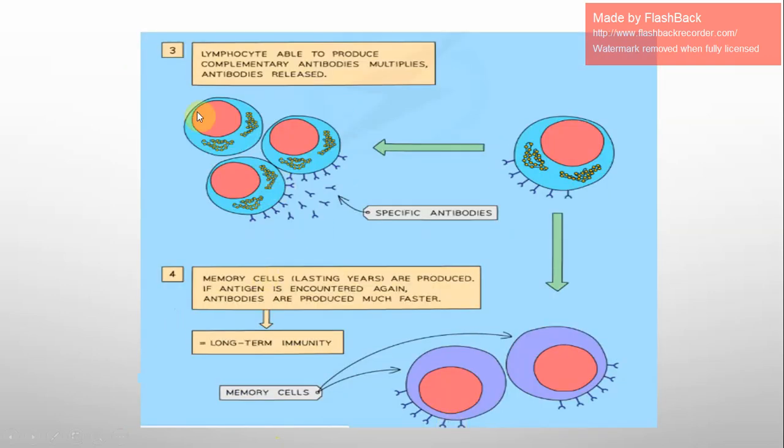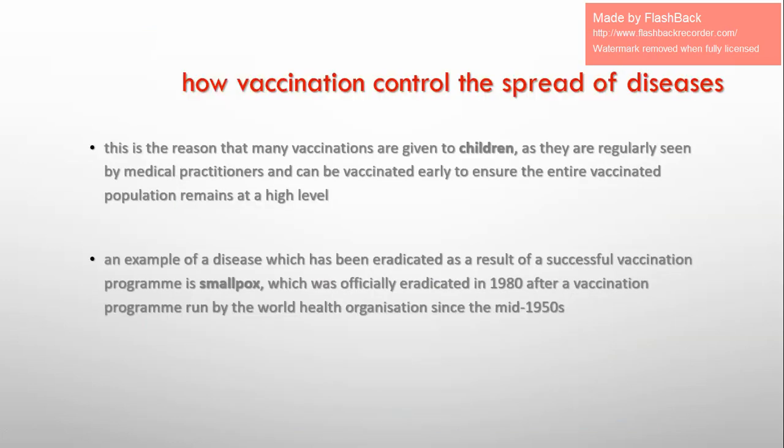Here, lymphocytes reproduce to make antibodies. And now we have memory cells that stay because they cannot be broken down easily. They stay for a long period of time, or long-term immunity, we call it. And now the person is called immunized against this pathogen. Immunized. Okay.